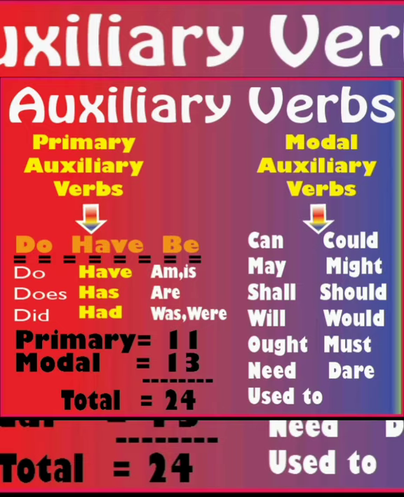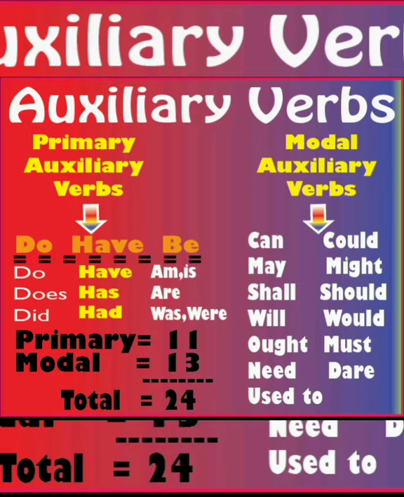Look at modal auxiliary verbs. There are 13 verbs in modal auxiliaries: can, could, may, might, shall, should, will, would, ought, must, need, dare, used to. So altogether there are 11 primary auxiliaries and 13 modal auxiliaries.